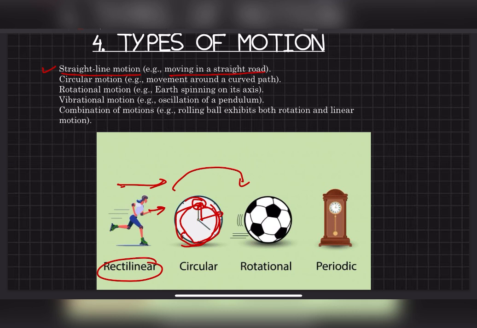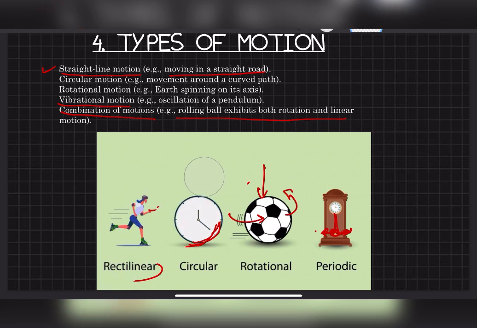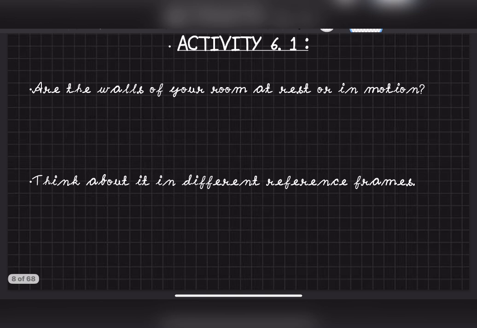Motion can be circular also, it can be rotational also. You rotate a football like this, rotational motion. Or this pendulum, have you seen this kind of watch? The pendulum keeps moving, right? Comes here, goes here, we call it to and fro motion. This is called vibrational motion, okay. Or there can be a combination of motions, like a rolling ball. There are different kinds of motions, okay. I hope you are able to understand till here.